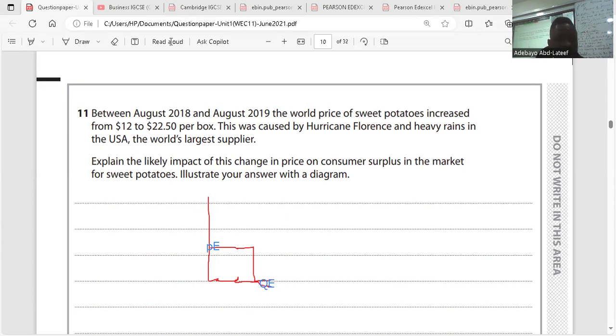Then we have our demand and supply curve at this equilibrium.